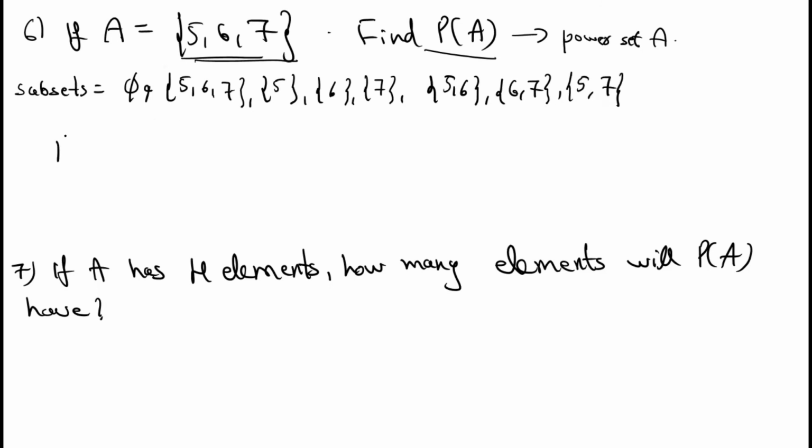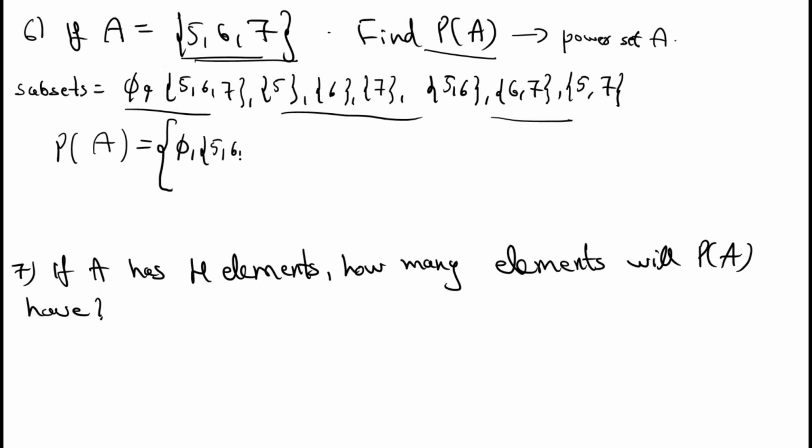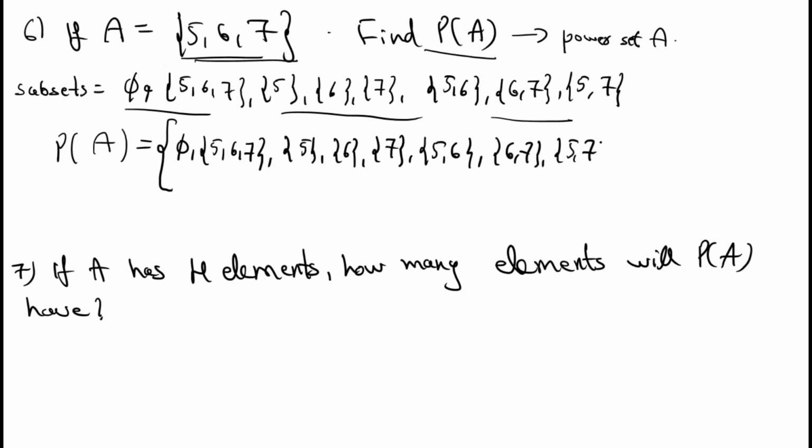Next, you need to write the power set P of A. P of A is equal to the set of all these subsets. You need to write all the subsets inside the flower bracket. So first the empty set, the given set {5, 6, 7}, then singleton 5, singleton 6, singleton 7, then set {5, 6}, set {6, 7}, and set {5, 7}. These are the possible elements. So this is the answer for the given question.